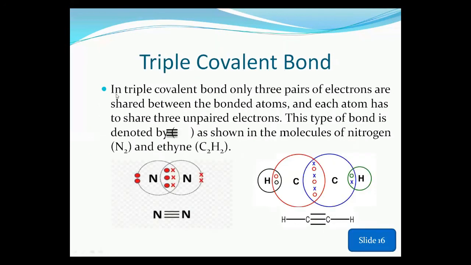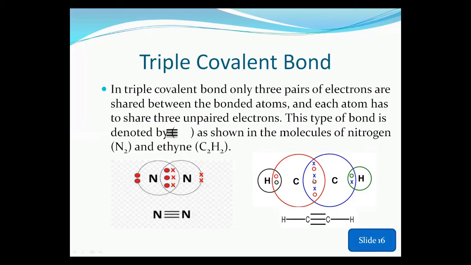Next, going to the triple covalent bond. Similarly, if the atoms share 3 pairs of electrons between the two bonded atoms, a triple covalent bond is formed. We can take the example of nitrogen, as shown in the molecule of nitrogen. As you know, nitrogen is a group 5 element, and it has 5 electrons in the outermost shell. So nitrogen atoms share 3 electrons each with each other and form a triple covalent bond.